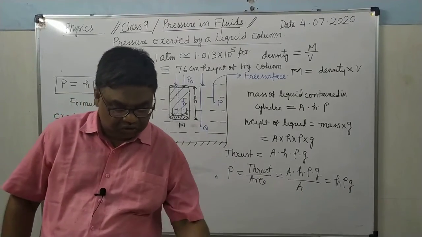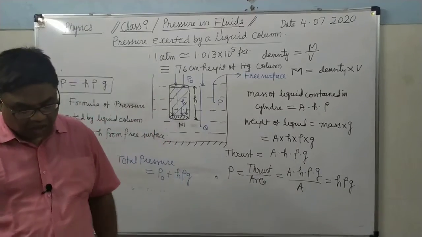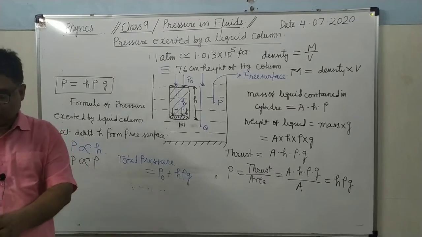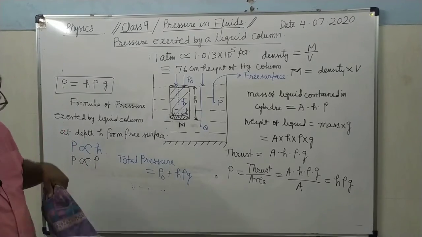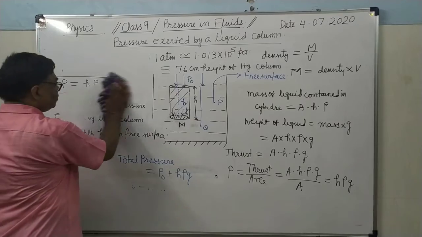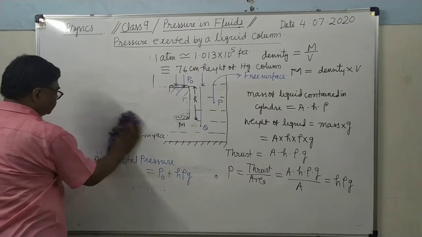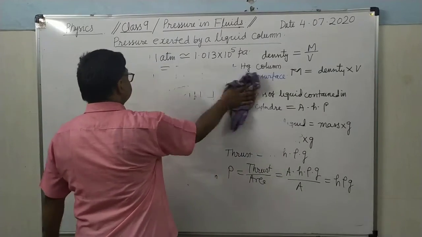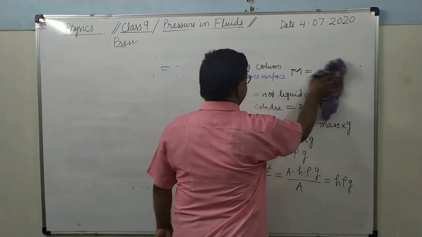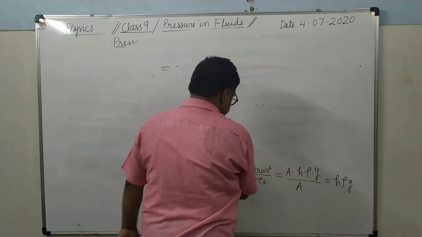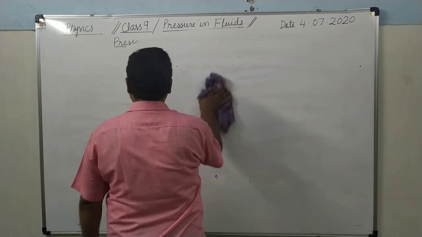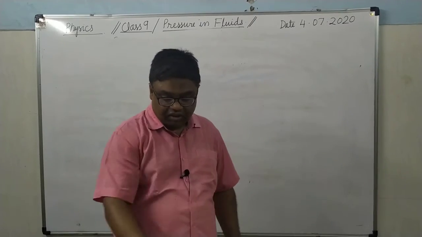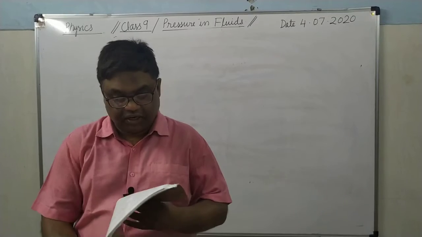It is clear? Now see here, after this there are some laws of liquid pressure. You can see in your book on page 84.